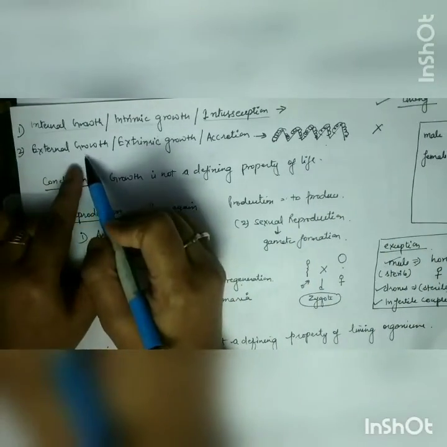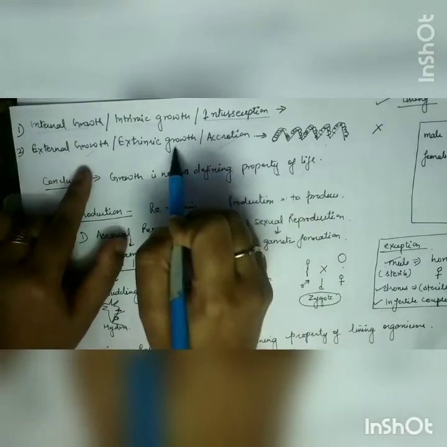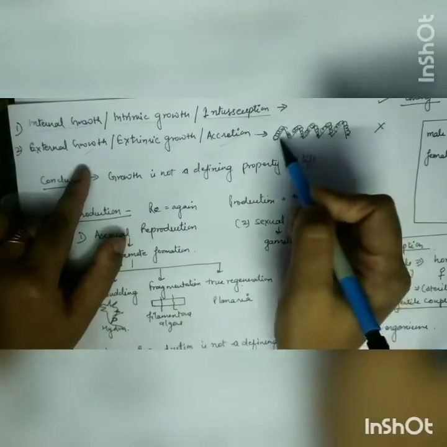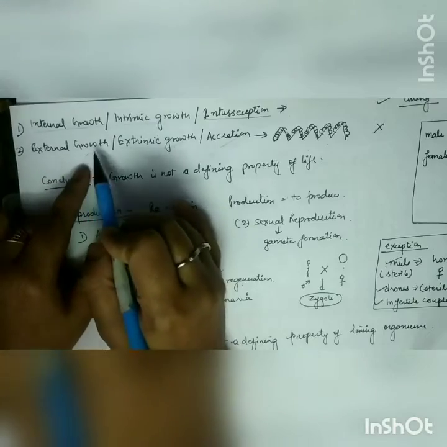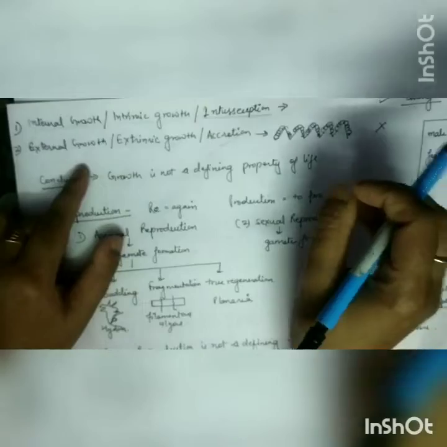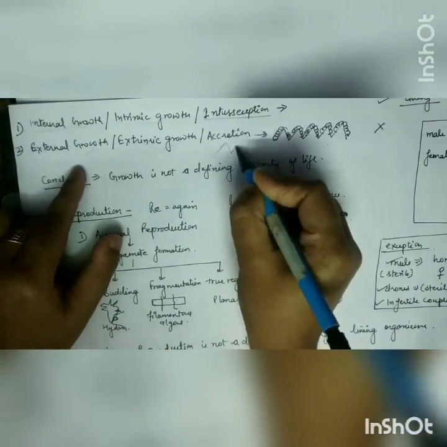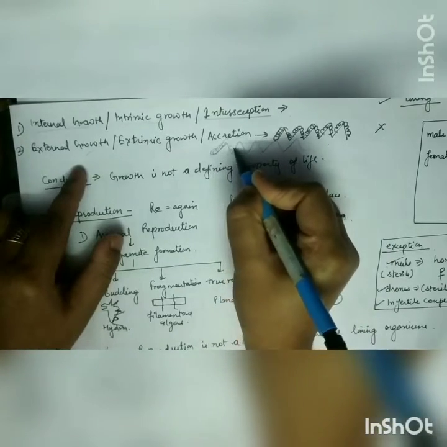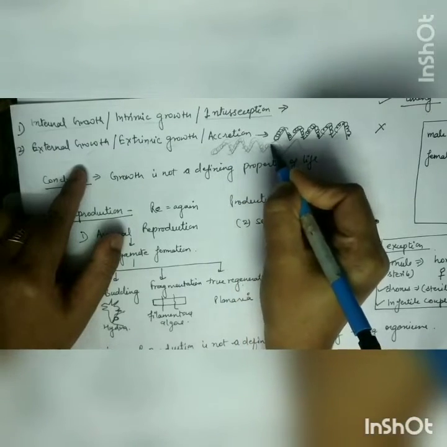And the second one is external growth, or we can say extrinsic growth or accretion. This type of growth takes place when there is accumulation on the surface area. So the name itself indicates that the growth which is happening from outside due to the accumulation of something is known as external growth. Examples are mountains. If you see these mountains, what is happening? Due to the accumulation of sand, it seems that mountains are also growing.